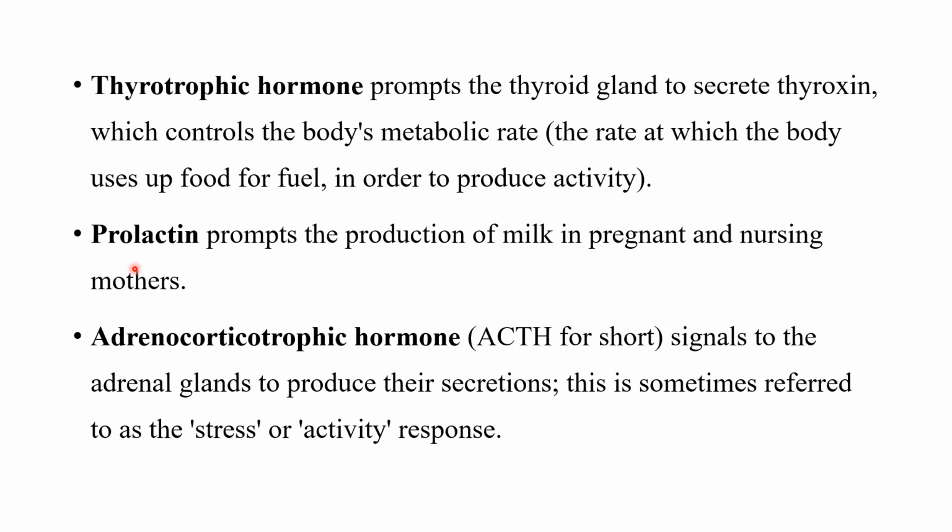Then comes prolactin. The role of prolactin is to prompt the production of milk in pregnant mothers, so its major role is in milk production. Then comes the adrenocorticotropic hormone, or ACTH, which signals the adrenal glands to produce their secretions. The secretions of the adrenal glands play a major role in the stress or activity response in humans.